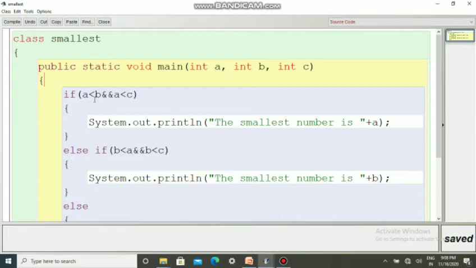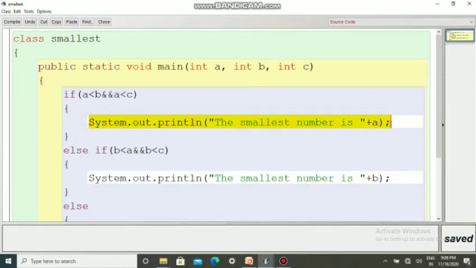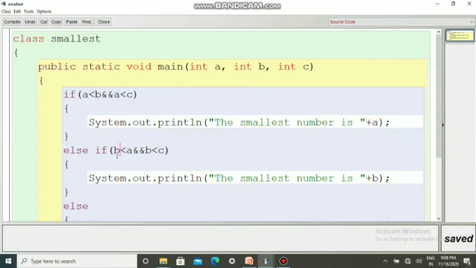So if a is less than b and a is less than c, that means a is lesser than b and c. If this condition is true, then definitely the smallest number will be a. And if that is false, then we are again checking if b is less than a and b is less than c.